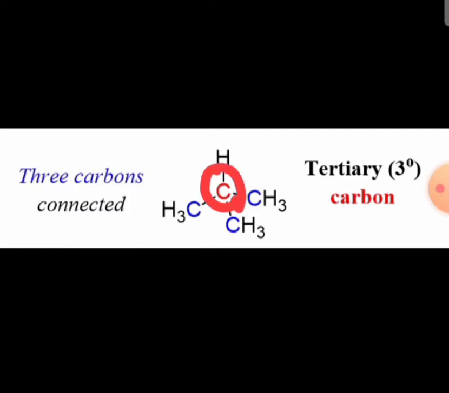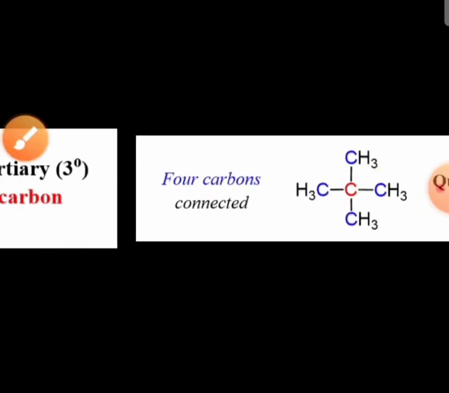That's why this second carbon atom is considered as tertiary carbon atom, as it is surrounded by 3 carbon chains.